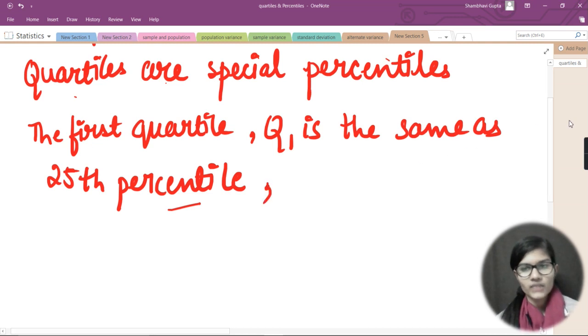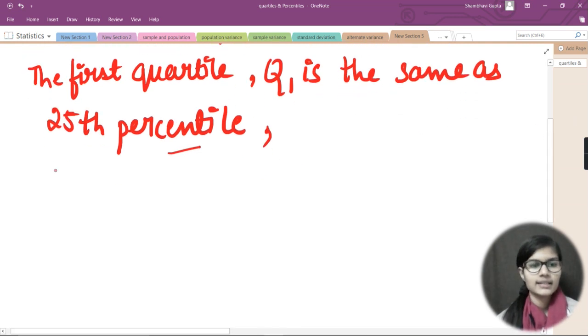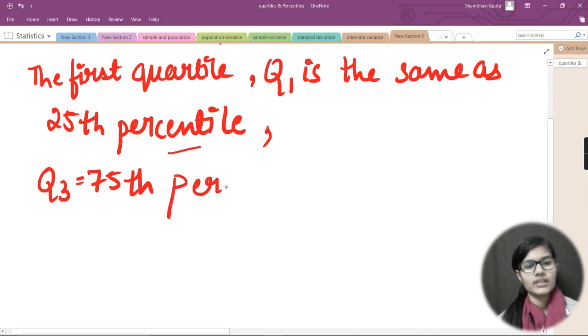Next, Q3 is equal to the 75th percentile. Q3 is the 75th percentile, Q1 is the 25th percentile, and what about Q2? Q2 is the 50th percentile, and that is also called the median.